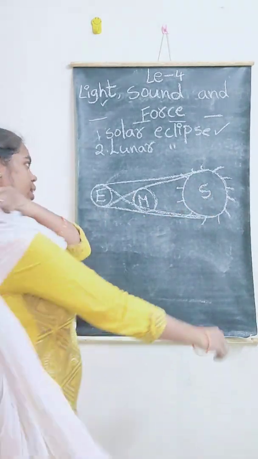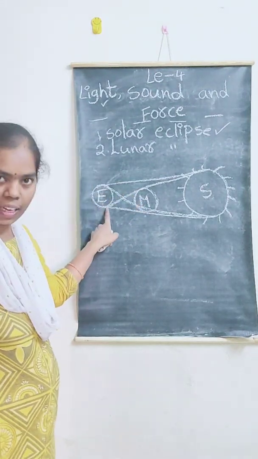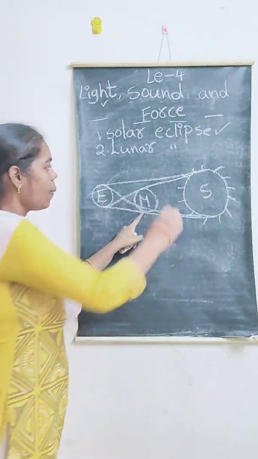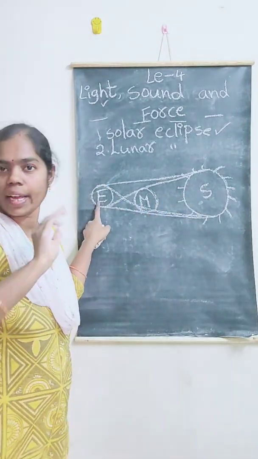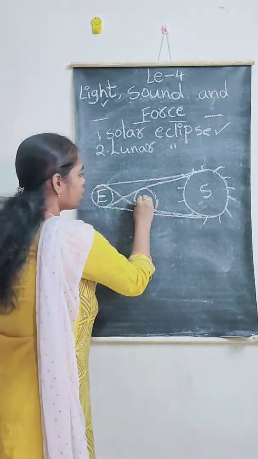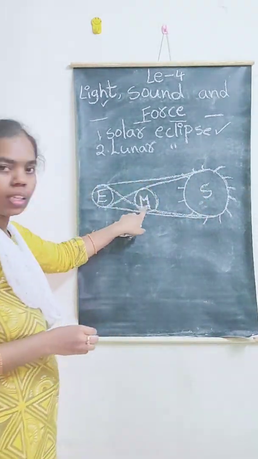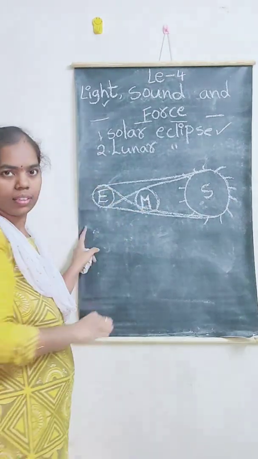When the moon comes between the sun and Earth, we are not able to see the sun, and the moon's shadow falls on the Earth.